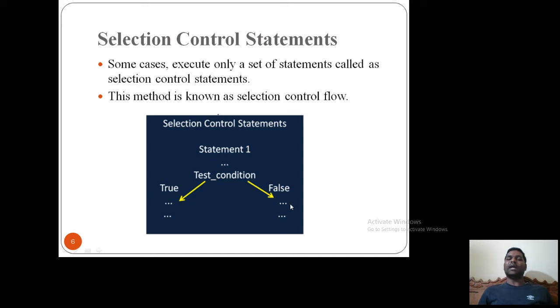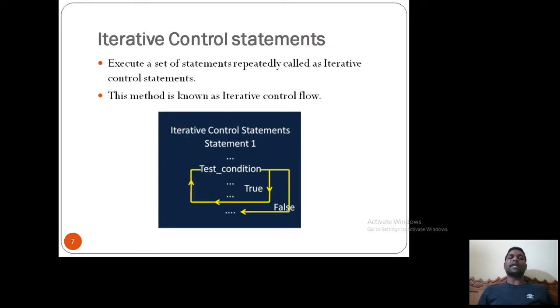So that is nothing but I want to execute only a set of statements. That we can call a selection control statement. Next, iterative control statement. Executing a set of statements repeatedly is called an iterative control statement. That means I have some statements inside this test condition, I have n number of statements, and this n number of statements should be executed iteratively, that means n number of times. In that scenario I can take an iterative control statement.